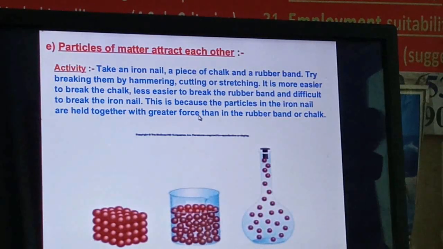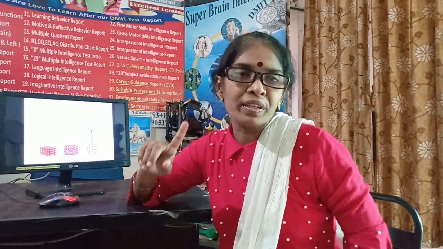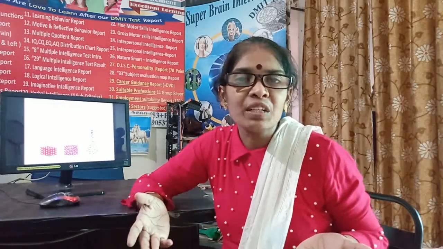So these are the properties of matter. We have seen 5 properties of matter. This is your first point in the textbook with the various activities. You read this point and prepare well, and whatever activities are mentioned, and whatever observations you make while doing the activity, just share them with me with the help of a video. I will see that.